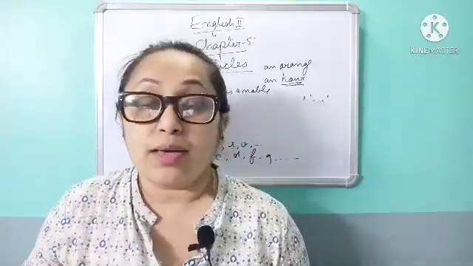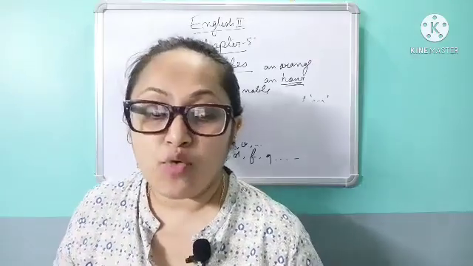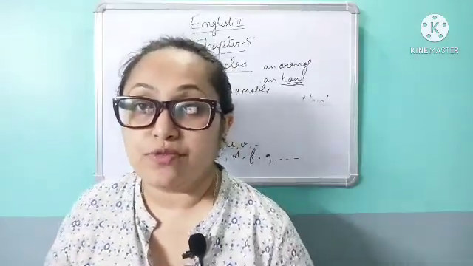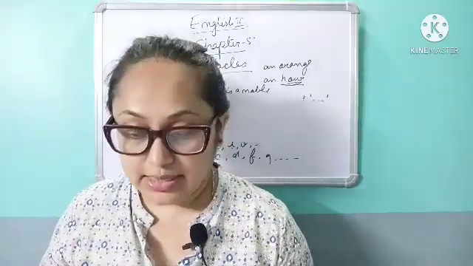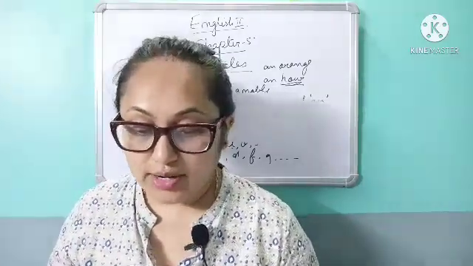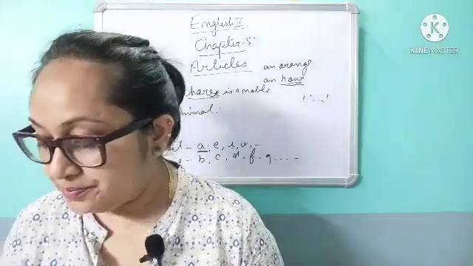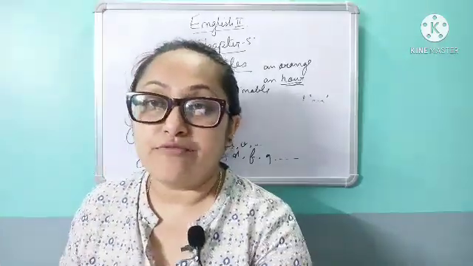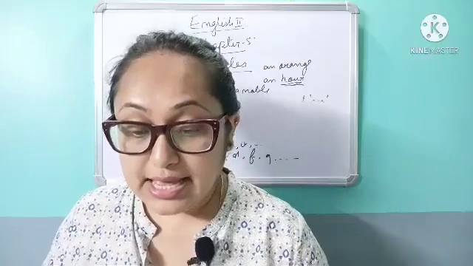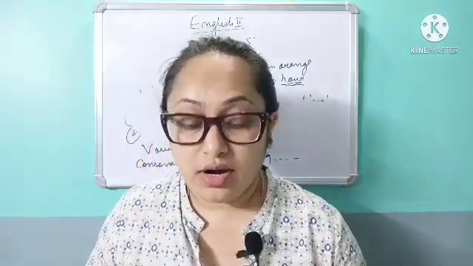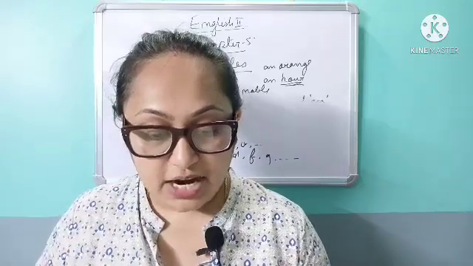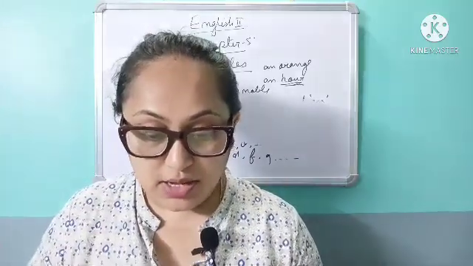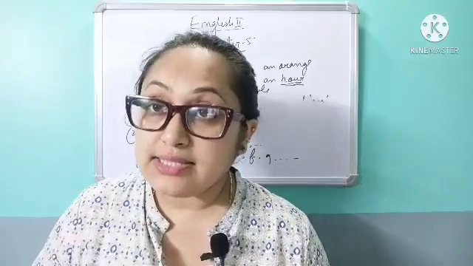And where else do we use the? Before the names of holy books, like the Bhagavad Gita, and before the names of important buildings, like the Eiffel Tower. Then adjectives that are used as nouns.